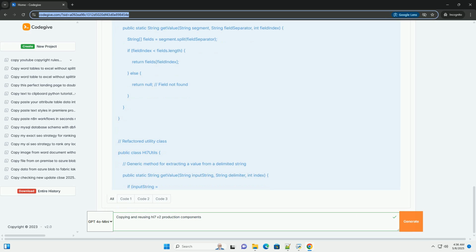Returns true if the message is valid, false otherwise. 5. The main method demonstrates how to use the HL7 validator class to validate HL7 messages.